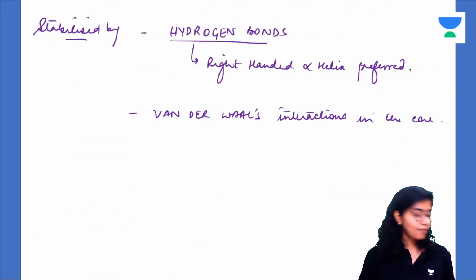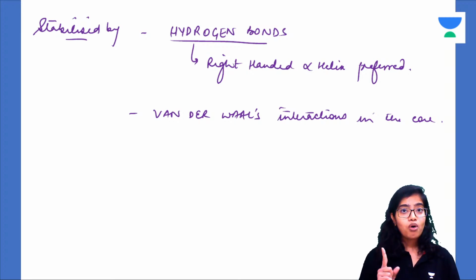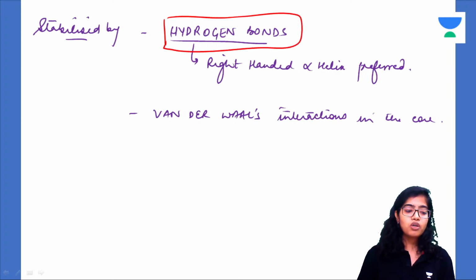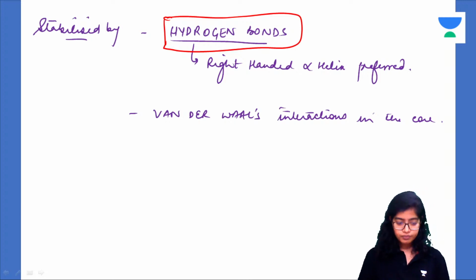Understood? Now these alpha helices are stabilized by bonds. The primary structure was stabilized by the peptide bond. The main bonds that stabilize these helices are the hydrogen bonds between the oxygen of one carbonyl carbon and the hydrogen of one nitrogen, on the fourth residue.